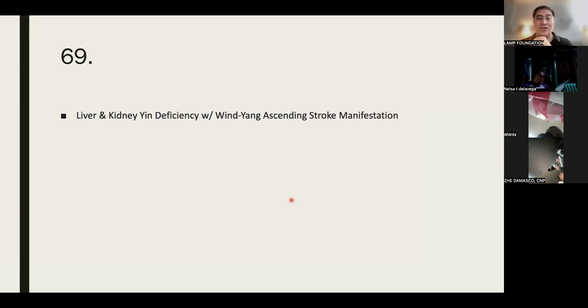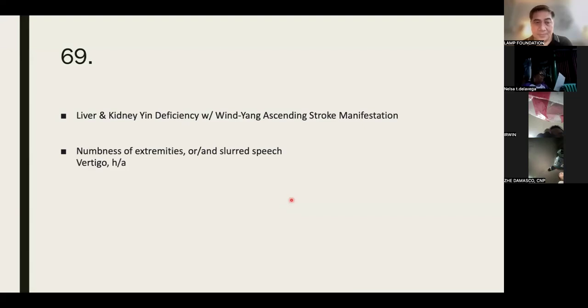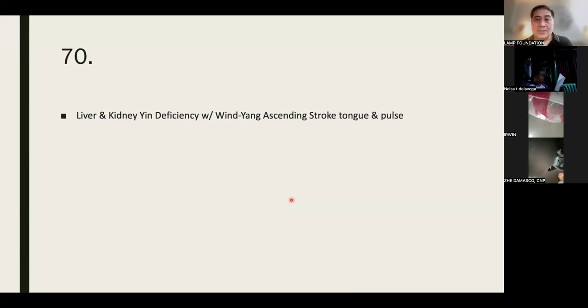Manifestation for liver and kidney yin deficiency with wind yang ascending or liver yang rising: numbness of extremities, slurred speech, vertigo, and headache. Tongue and pulse: the tongue would be red with little coating, and the pulse would be thin, wiry, and rapid.